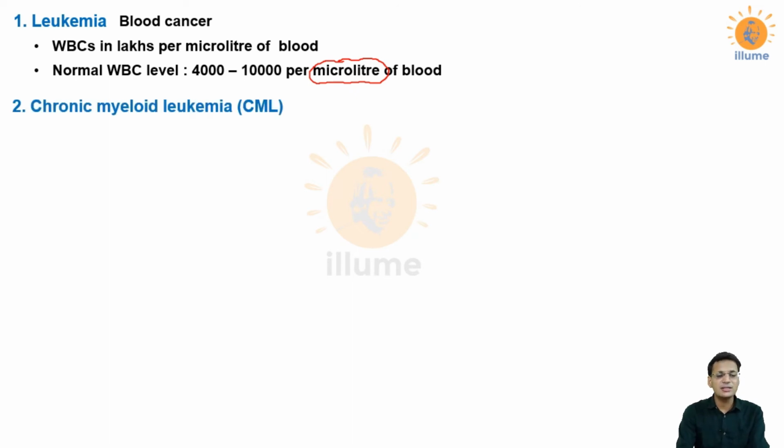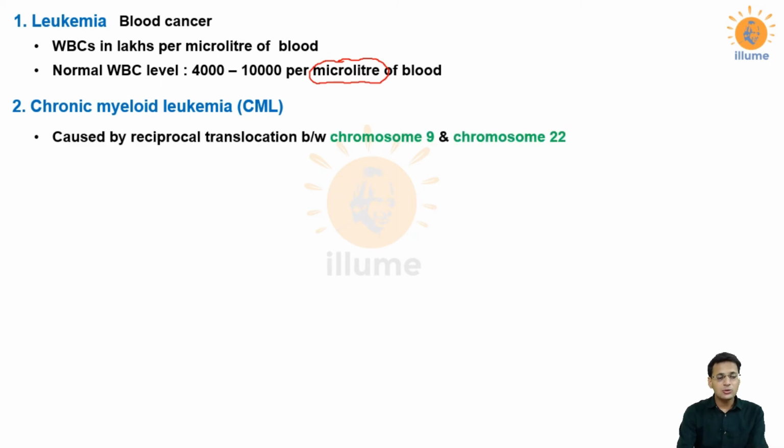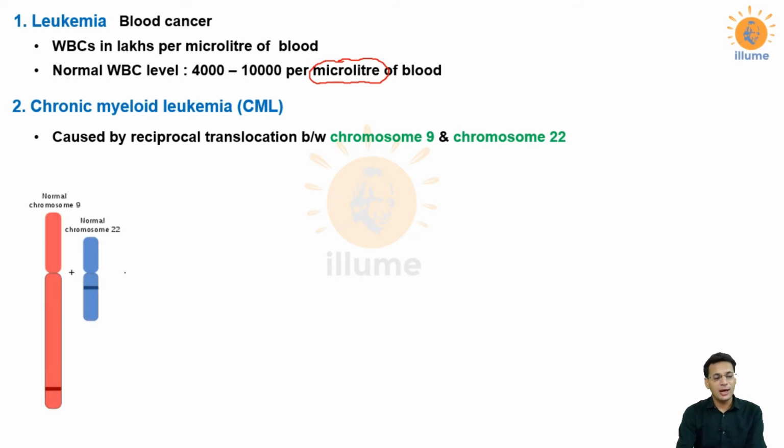Next is a very important concept called chronic myeloid leukemia, and I have seen this question in NEET many times on CML. Chronic myeloid leukemia, as the word suggests, is a type of blood cancer, and it is caused by reciprocal translocation between chromosome number 9 and chromosome number 22. What is reciprocal translocation? Whenever two non-homologous chromosomes exchange DNA amongst themselves, such a mutation is called reciprocal translocation, and if it happens between chromosome number 9 and 22, it leads to a type of blood cancer called CML, chronic myeloid leukemia.